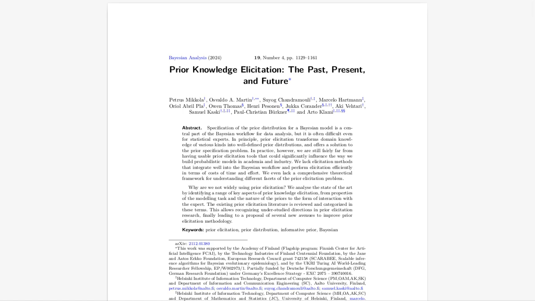Definitely. Okay, so we left off talking about the need for more success stories to show the value of prior elicitation. Right. Like, how could this be used in the real world? Well, one example that the paper highlights is those Bayesian models that were used to track the spread of COVID-19. Imagine if those models had incorporated expert knowledge from epidemiologists through prior elicitation. Potentially could have led to more accurate predictions and better informed policy decisions. That's a pretty powerful example. It shows the potential impact.